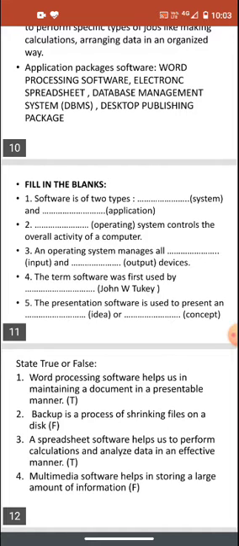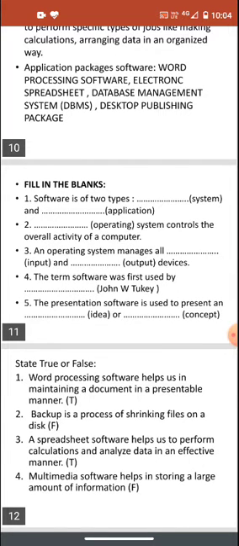A spreadsheet software helps us to perform calculation and analyze data in an effective manner. That is true. The example of spreadsheet software is MS Excel. In MS Excel we can put some data and we can perform calculation on it. So analyzing the data is very easy in a spreadsheet. Like we can make a chart and analyze our data.